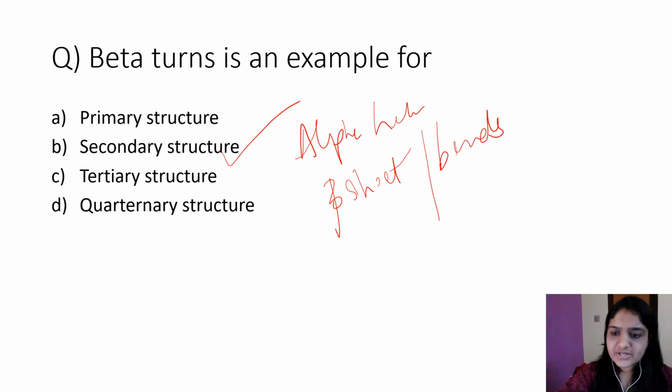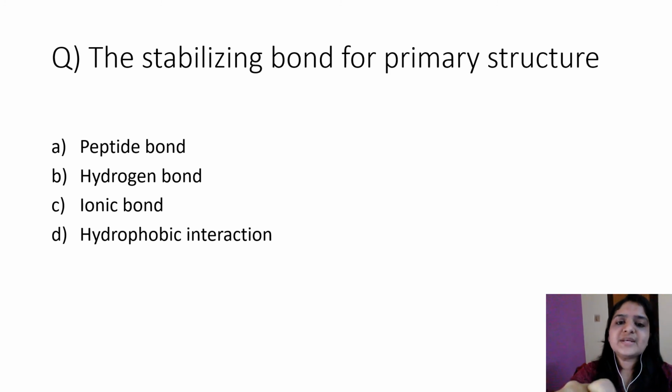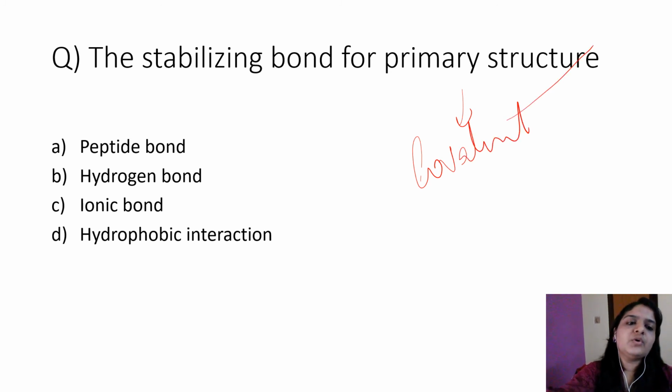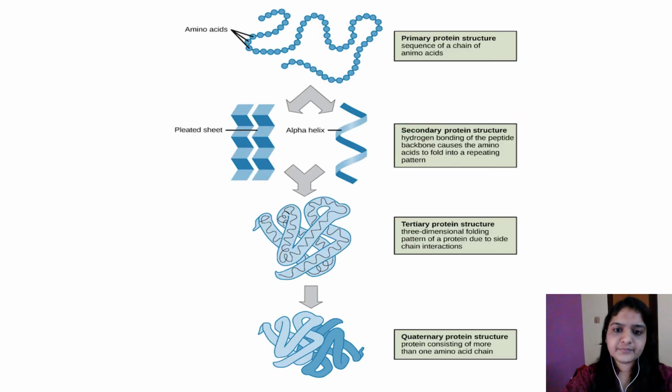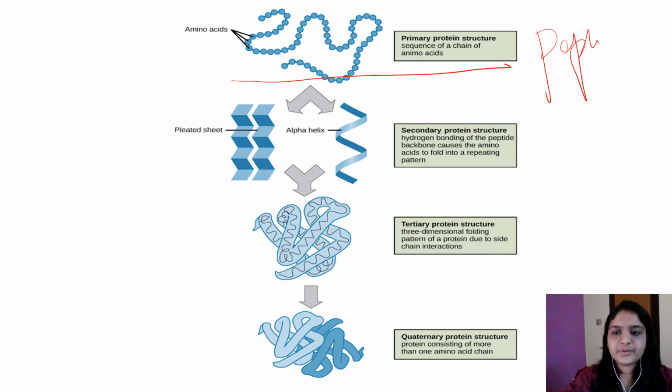The stabilizing bond for primary structure. We know the primary structure is stabilized by covalent bonds, the covalent peptide bonds. Other options are non-covalent bonds. So answer is A, peptide bond. So primary structure is the linear sequence of amino acids, and the bond stabilizing primary structure is the peptide bond.